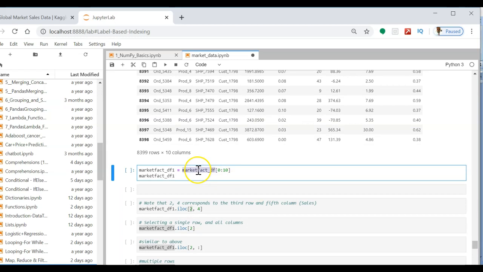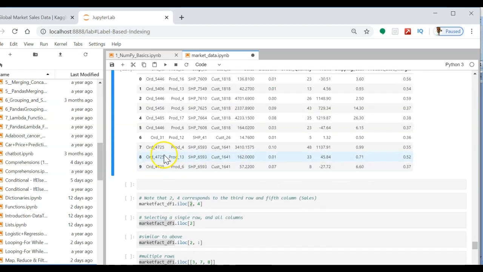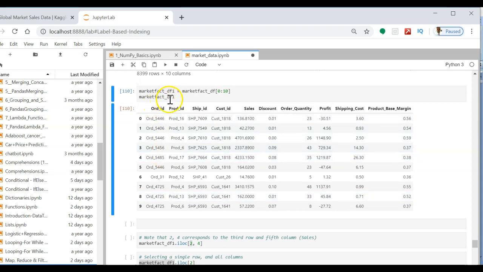So here, to have a better understanding, I'm going to park 10 rows into another data frame which is market_fact_df1. So we can do it this way. The 10 rows are already parked under market_fact_df1. So this is also actually a data frame.